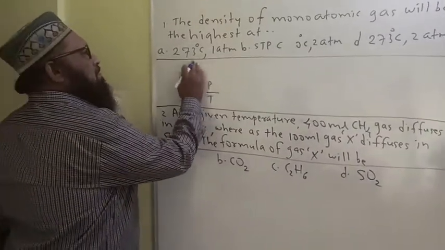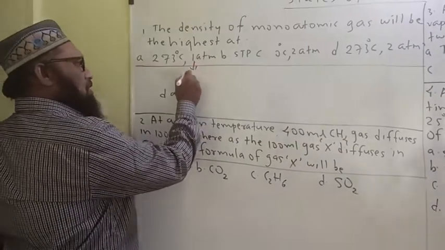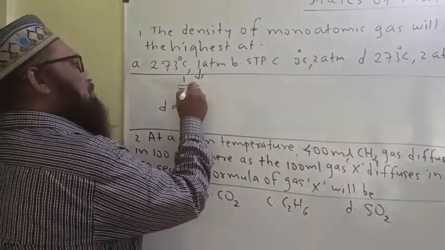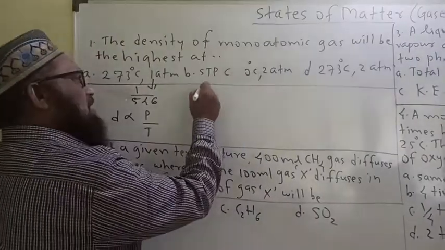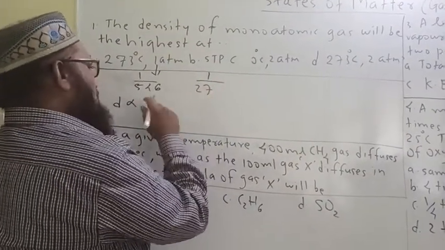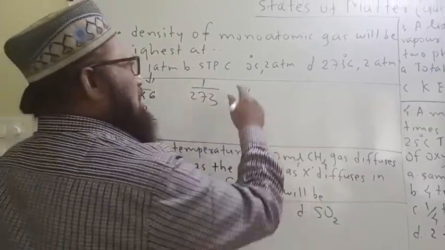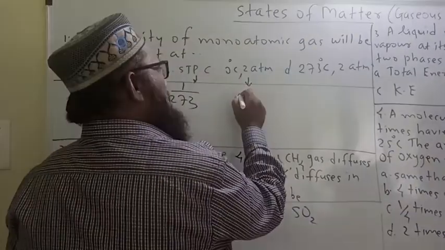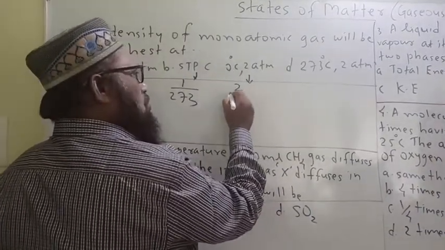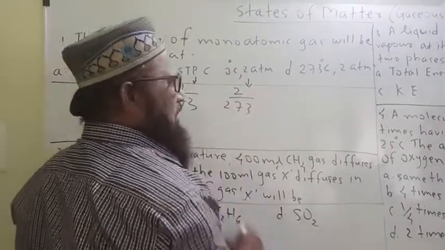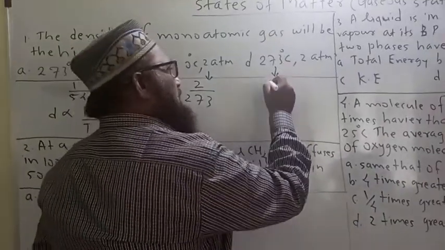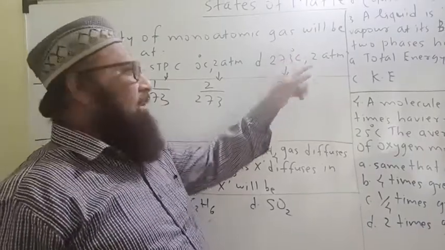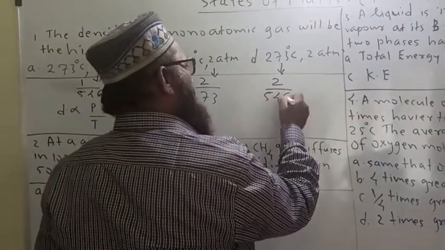Let us solve this one. In this option, 1 upon 273 plus 273, that is 546. STP condition is 1 atmosphere, temperature 273 Kelvin. Then option C has 0 degree Celsius, 2 atmosphere, that is 2 upon 273. Option D has 273 degree Celsius, 2 atmosphere, 2 upon 273 degree Celsius, which means 546 Kelvin.